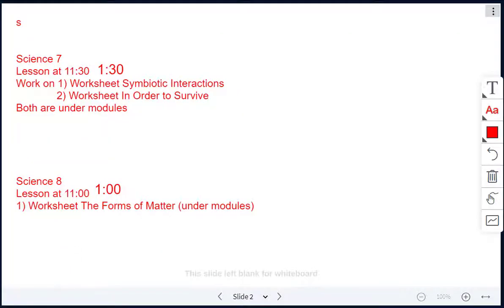Right, so for today's class then, for Science 7, if you didn't finish these two worksheets, the first worksheet is symbiotic interactions, and the second worksheet is in order to survive. Second one is on adaptations. The first one is on symbiosis. So if you didn't finish those, they are for homework. We will go over them next class.